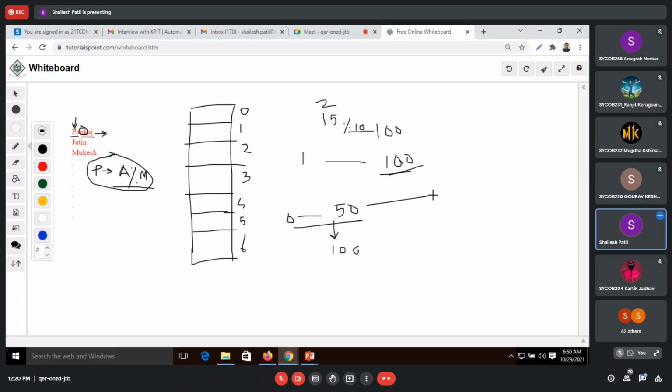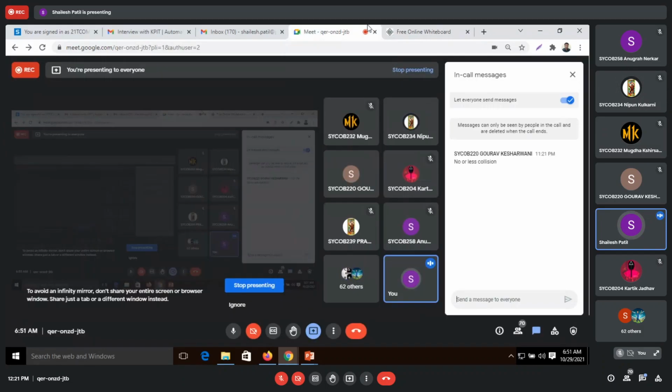Is it clear up till this? Why this hash function is there, and why there are many functions which we have? Okay, so how much time is it now? 21. I think time is over.